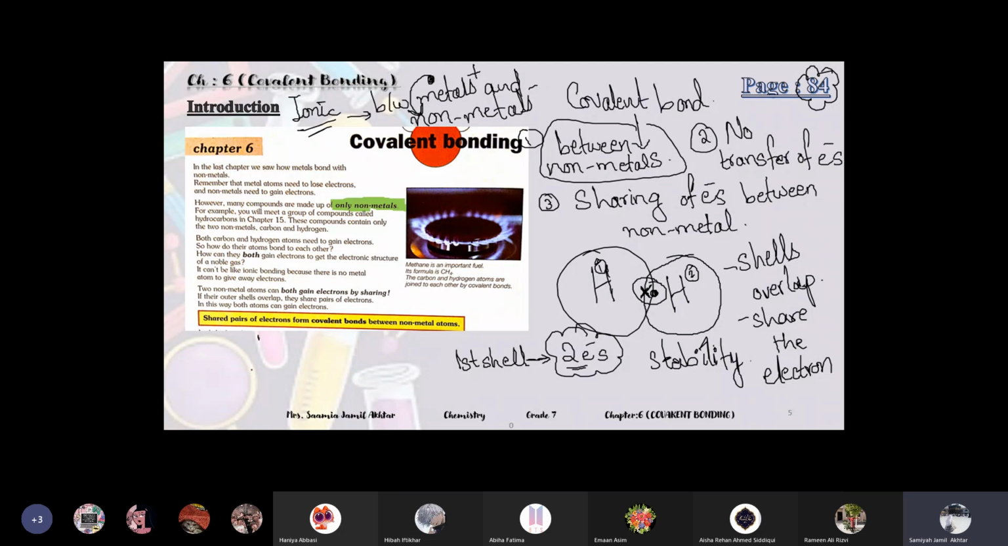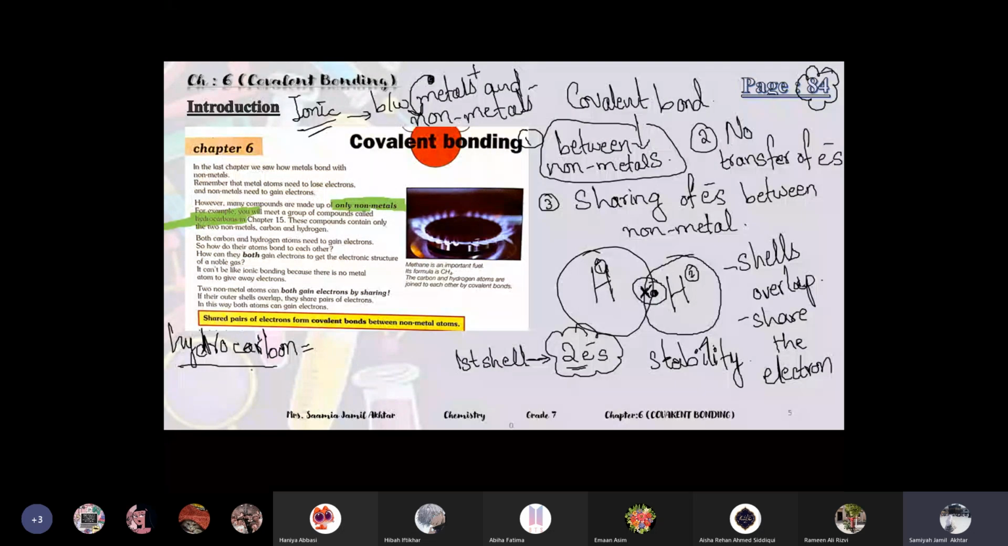For example, you will meet a group of compounds called hydrocarbons. These compounds only contain two non-metals, carbon and hydrogen. This group is really important. I'll tell you what a hydrocarbon is. As you can see from the paragraph, it's written that these compounds contain only two non-metals, carbon and hydrogen.